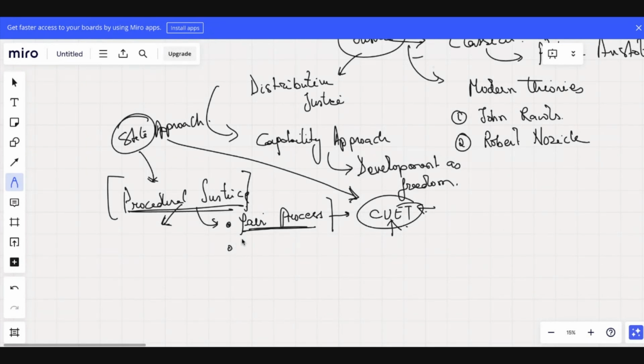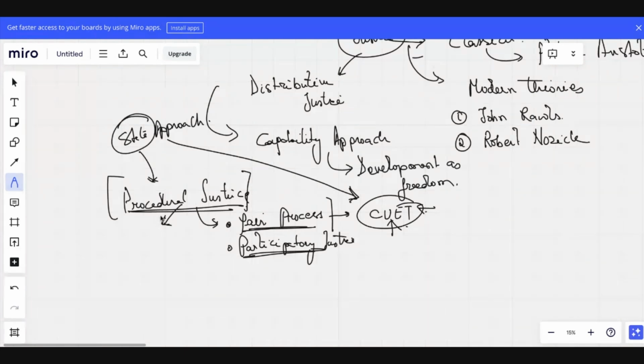The second is participatory justice. Without participation in any of the processes, even for the CUET examination, or the general election we recently concluded, can we say that without participation we can ensure justice?